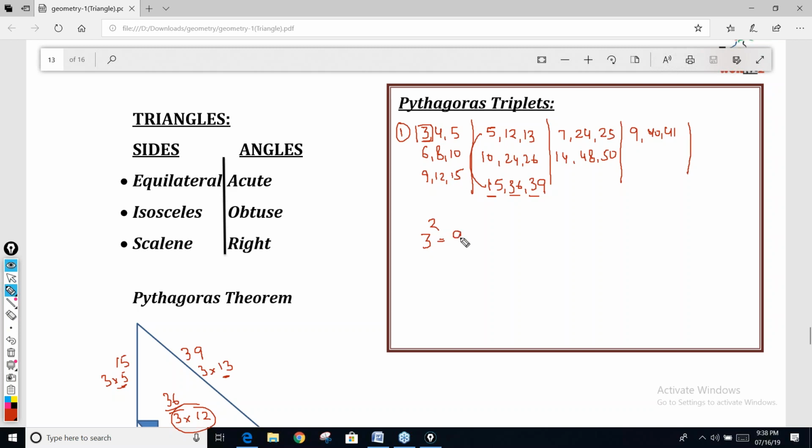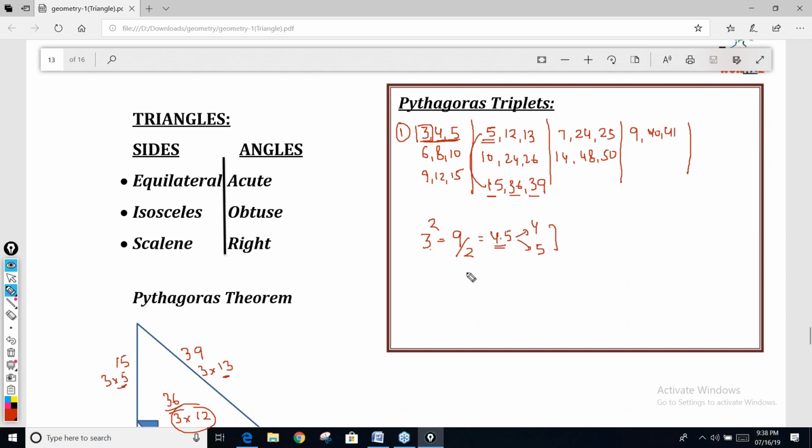The 3 square is 9. What is half of 9? The half of 9 is 4.5. First find the square and then make it half. Now 4.5 means the other two sides will be 4 and 5. So the first triplet coming out is 3, 4, 5. If you have one side, you can find the other two sides straight away.